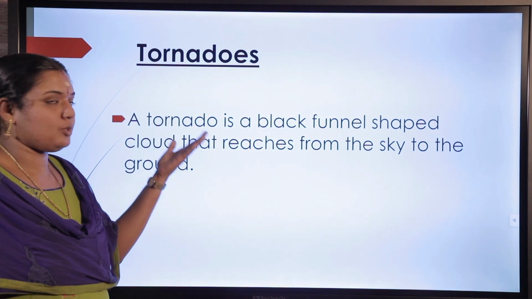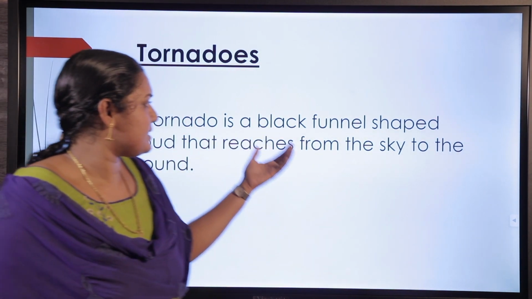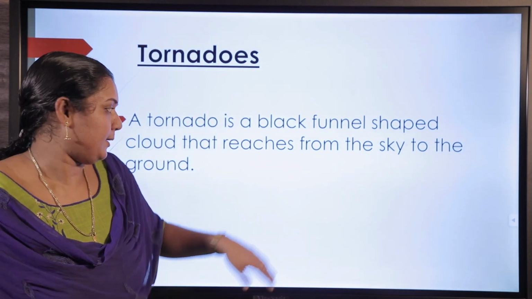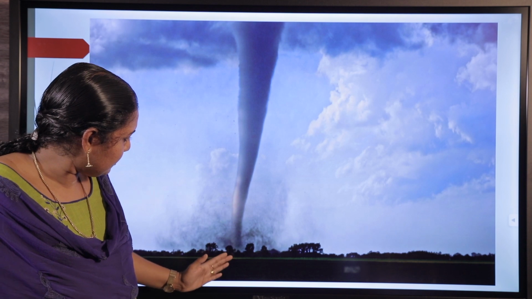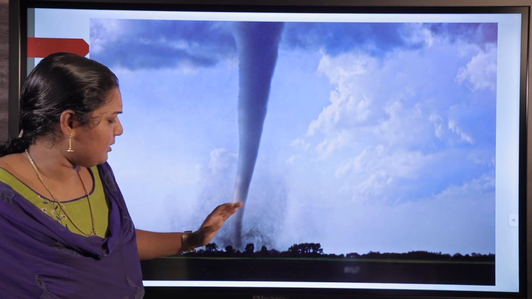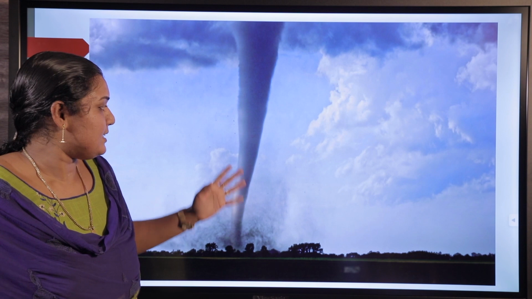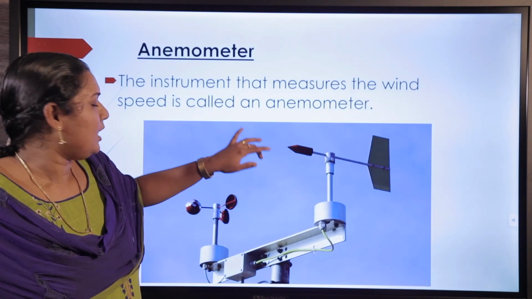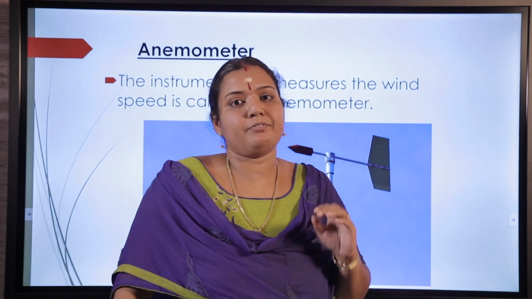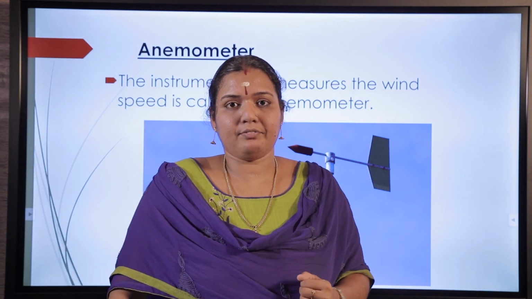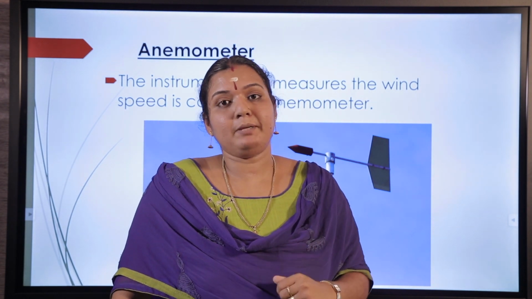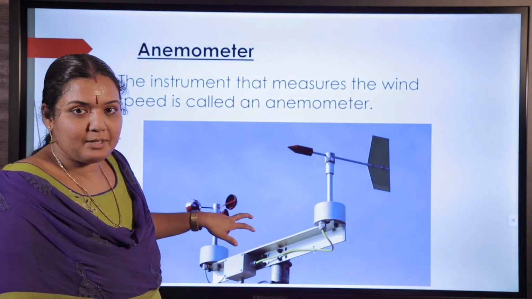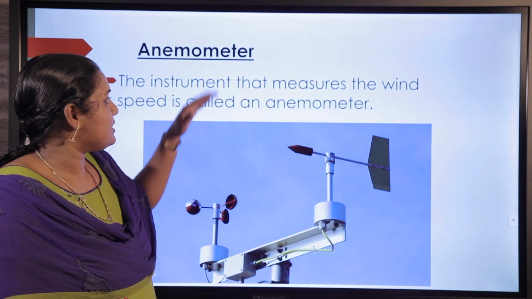Our next topic is tornadoes. A tornado is a black funnel-shaped cloud that reaches to the earth from the sky. This is the picture of a tornado. A tornado can cause many destructions, and very high speed winds are there in a tornado. At the very beginning we discussed wind speed, and how we can measure the speed of a wind. The speed of a wind can be measured by an instrument, and that is this. This is the anemometer. With this anemometer we can easily measure the speed of a wind.